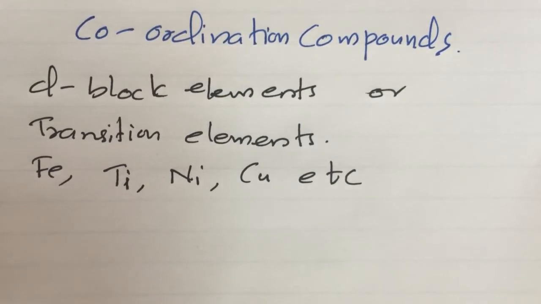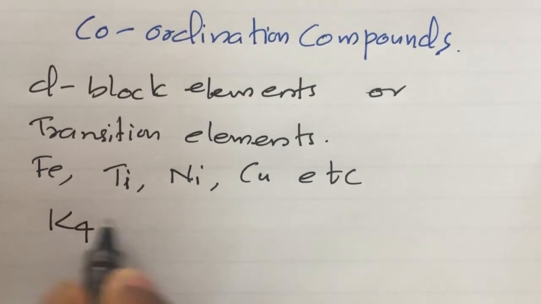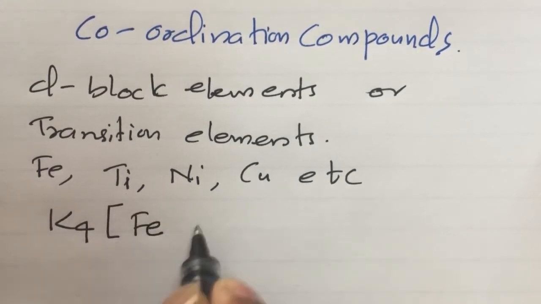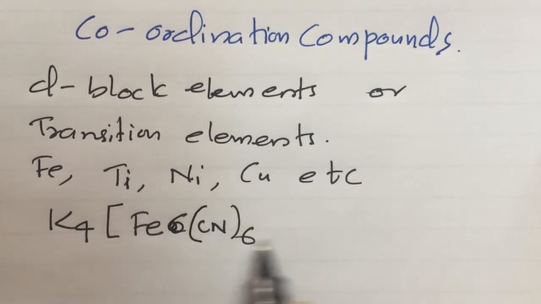I will give you one example of a coordination compound. There are many examples, but for understanding I will give a simple one: K4[Fe(CN)6]. Here is the bracket, Fe(CN)6.